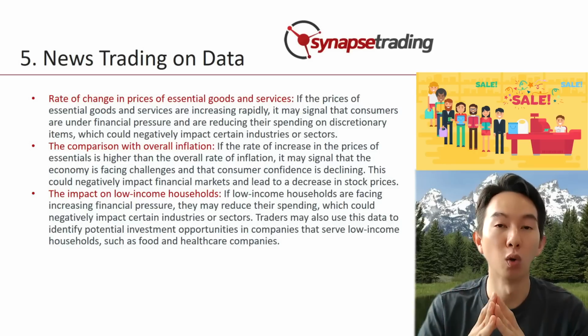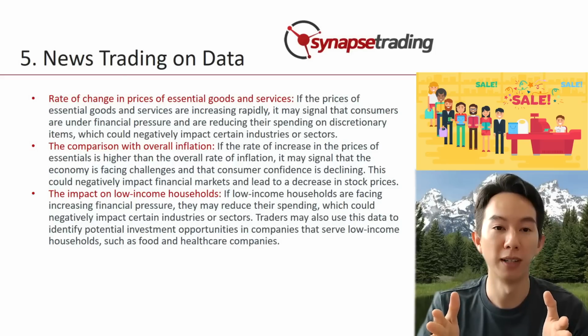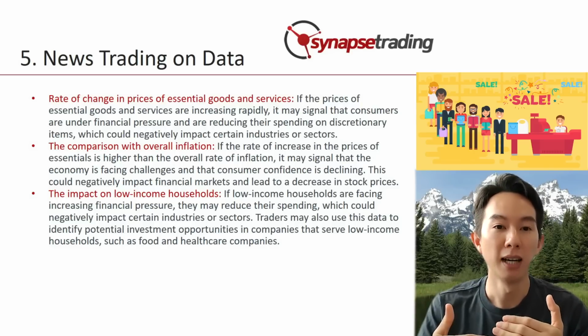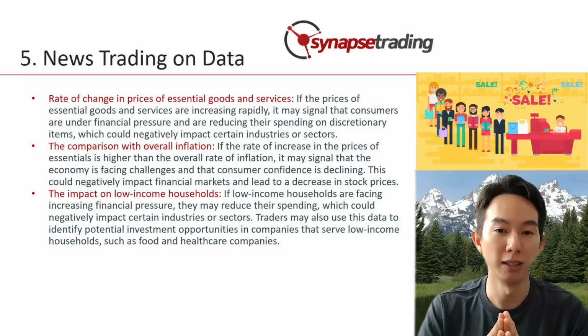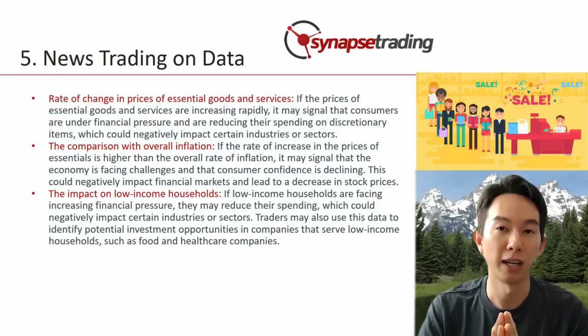Next is the impact on low-income households. Traders can use the data on the extent to which supercore inflation is affecting low-income households to anticipate changes in consumer behavior. So for example, if the low-income households are facing increasing financial pressure, they may reduce their spending, and this could negatively impact certain industries or sectors. On the other hand, it could also signal to traders or investors that these are investment opportunities in the companies that serve these low-income households, such as food and healthcare companies.